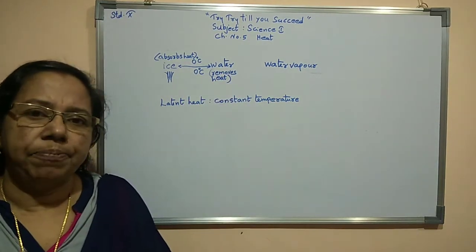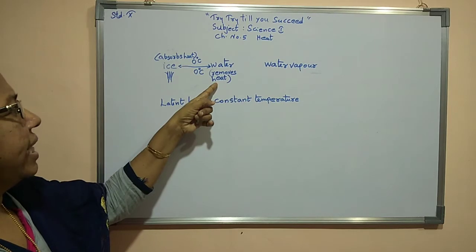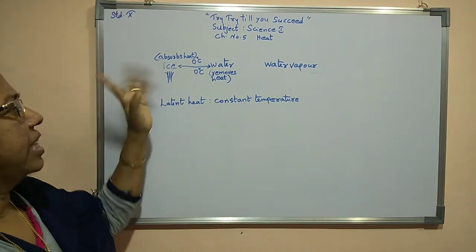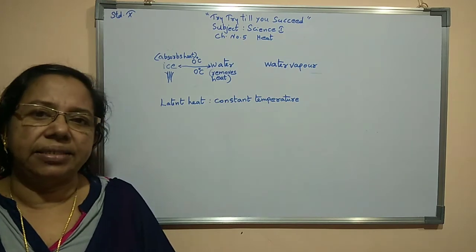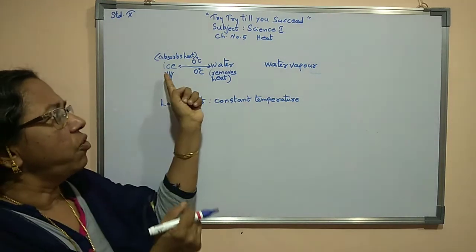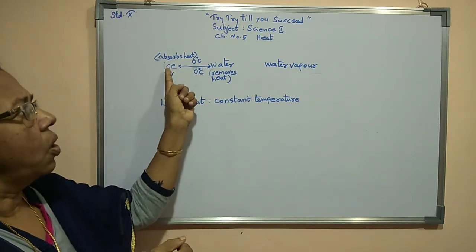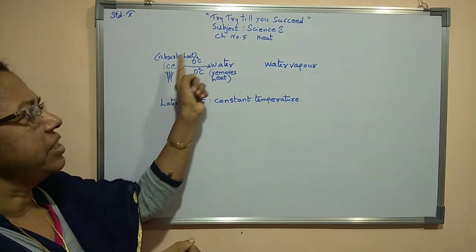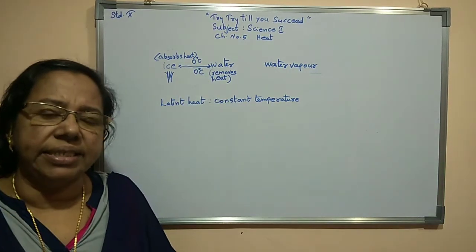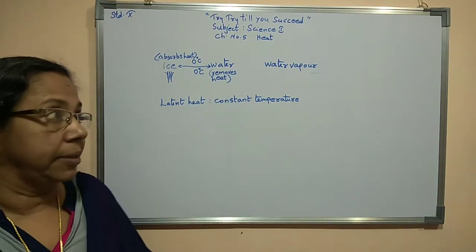Then we can say that this water at 0 degree Celsius transforms to ice. So here ice absorbs heat for converting from ice to water. The process is taking place at 0 degree Celsius, a constant temperature.